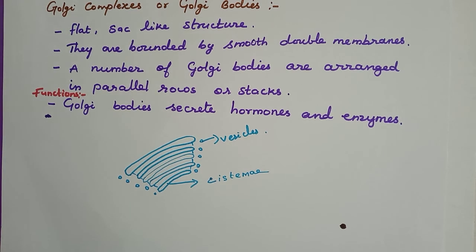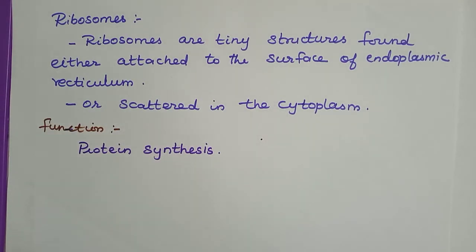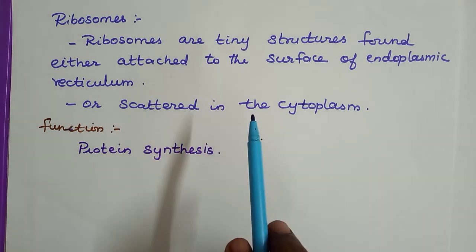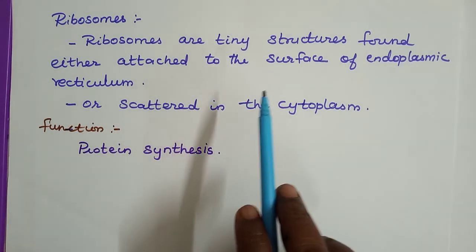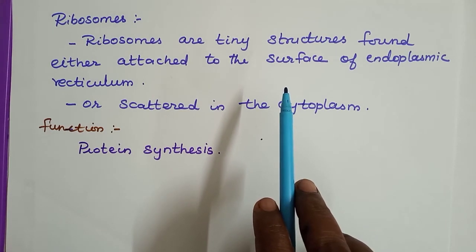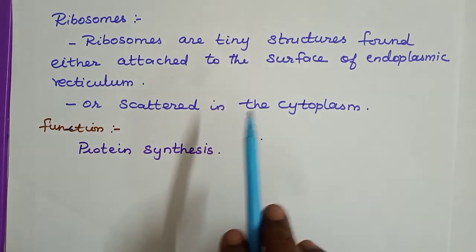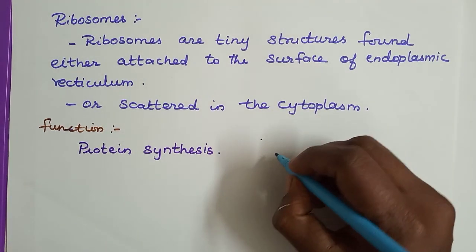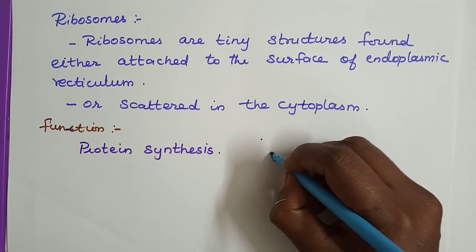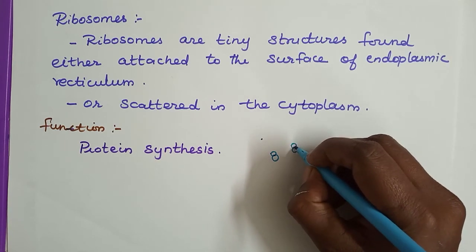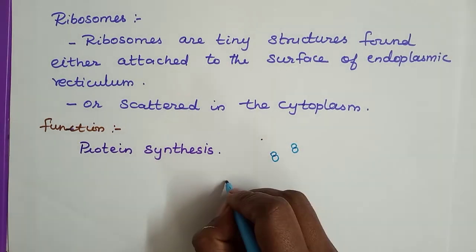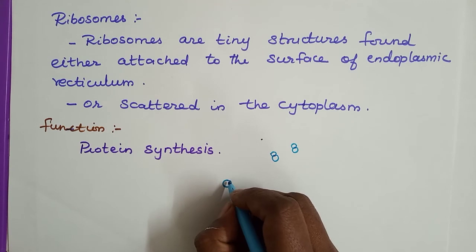Understood? Next, we are going to see about lysosomes. They are very small, tiny, rounded bodies found either in a free state in the cytoplasm or attached to the surface of the endoplasmic reticulum. It will be like this. This is the structure of a ribosome: the lower portion is a little big, the upper portion small.